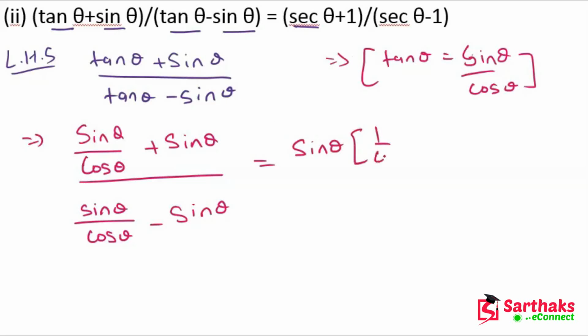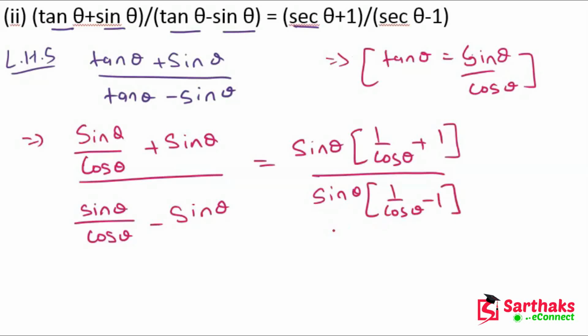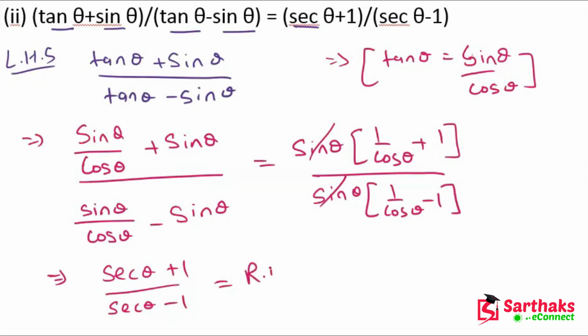So we get 1 upon cos theta plus 1, and this will become sin theta, 1 upon cos theta minus 1. Okay, my dear friends, so now sin theta has been cancelled, and we know that 1 upon cos theta is sec theta. So this will become sec theta plus 1 upon sec theta minus 1, which is equal to our RHS. Hence proved. I hope you understand this point.